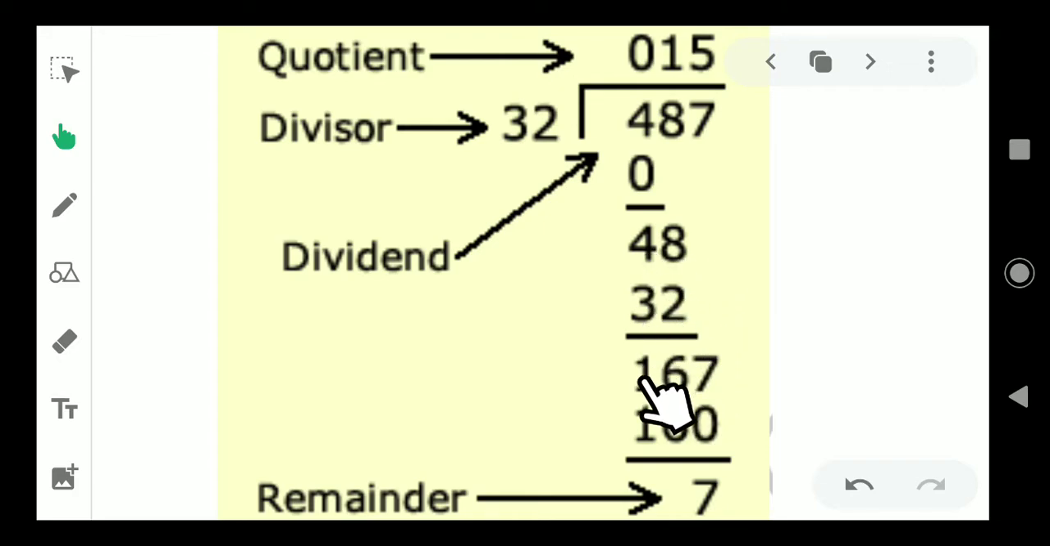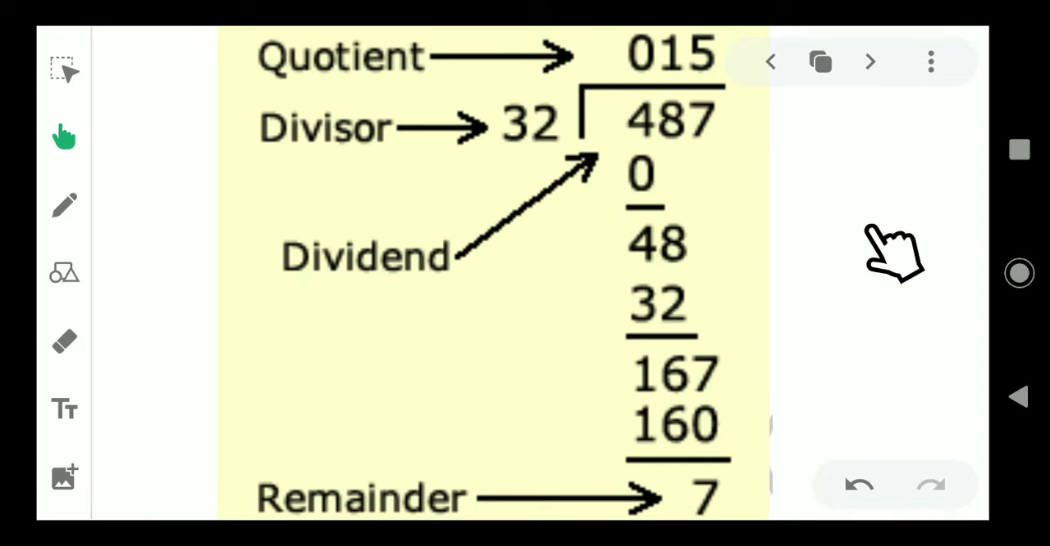4 minus 3 is 1. 16. In 16, there is no 32. So what should we do? Take the next digit down. I took 7. In 167, how many 32s are there?